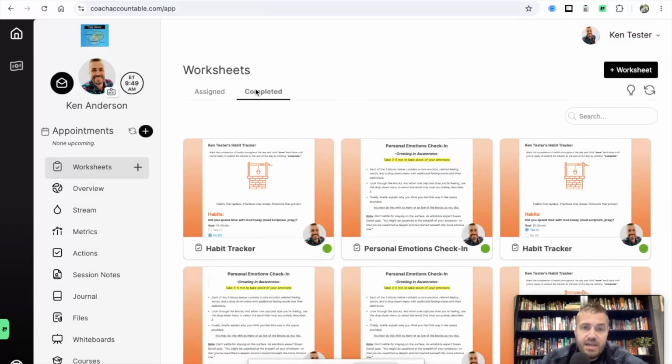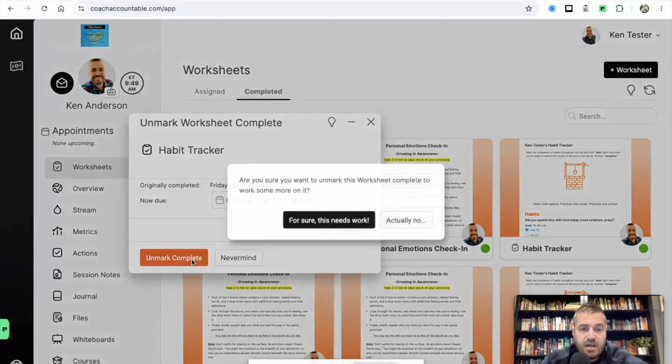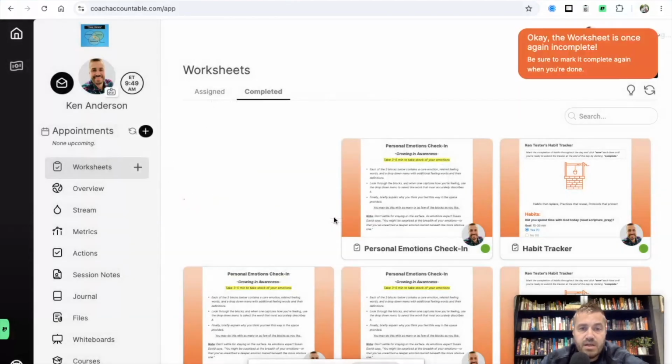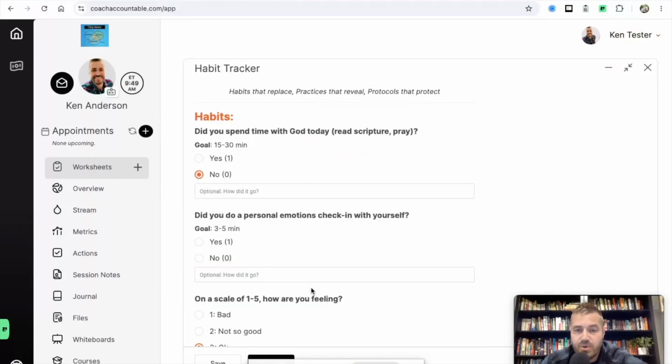But let's say you want to go back and tweak it, edit it. You just go from assigned to completed, click the edit button, unmark complete, and we're back, and you can adjust it if maybe you made a mistake or want to fix something.